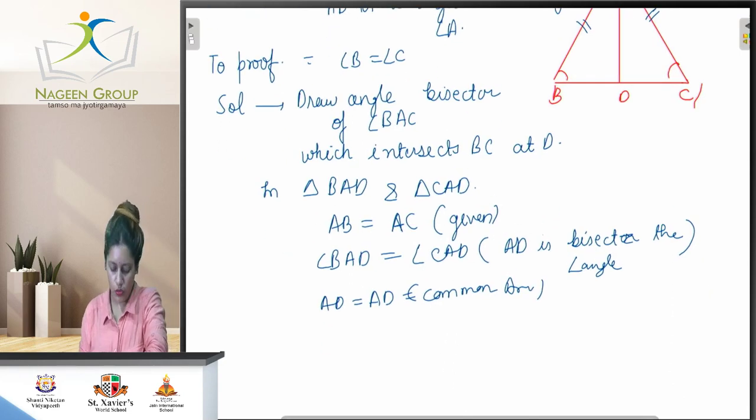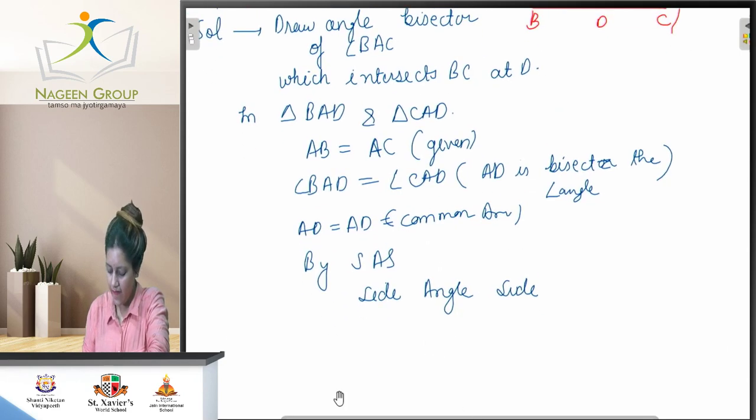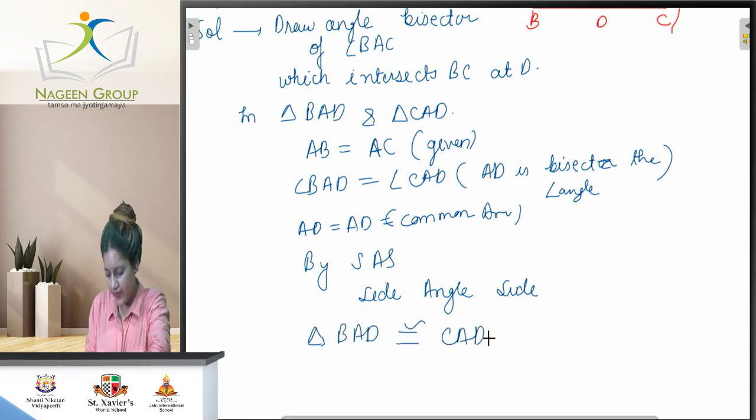So hence proved that by SAS, that is side angle side, triangle BAD is congruent to triangle CAD.